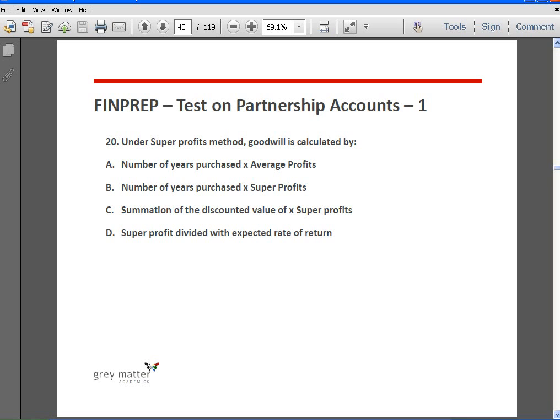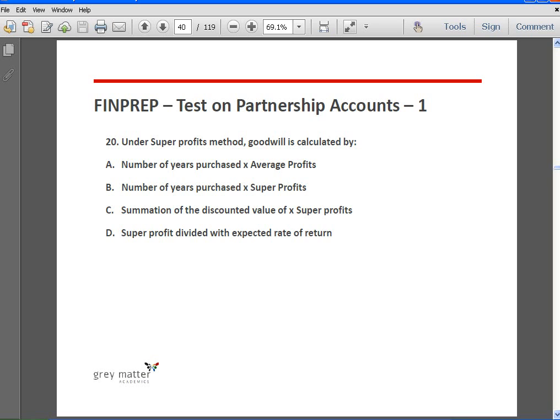The first method is the average profits method. This is a very simple method where we just take the average of the last 4 years, 5 years profits. How they want to value goodwill depends upon the decision that the partners take. They might appoint a valuer, and the valuer might say, let us take the past 4 years profits. So it is not a rule that is written somewhere in the act. It varies from case to case. They might take only the last 3 years profits, 4 years profits, it could be 10 years profits. It depends upon the case.